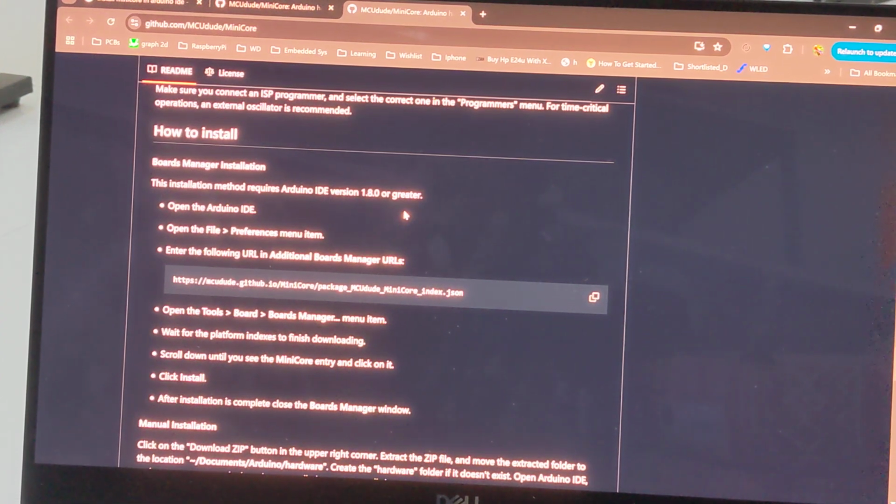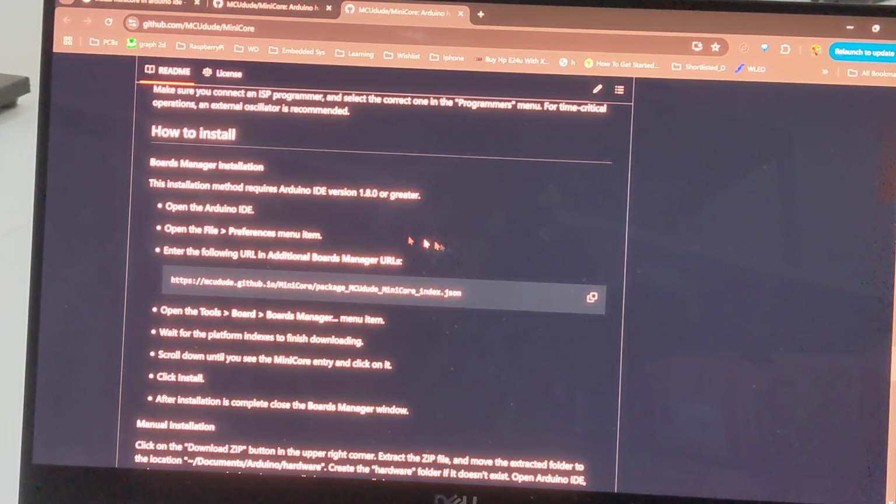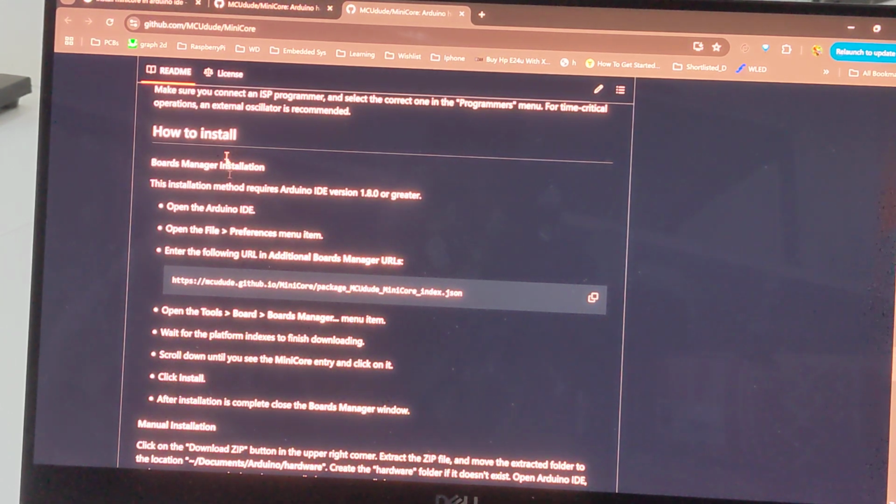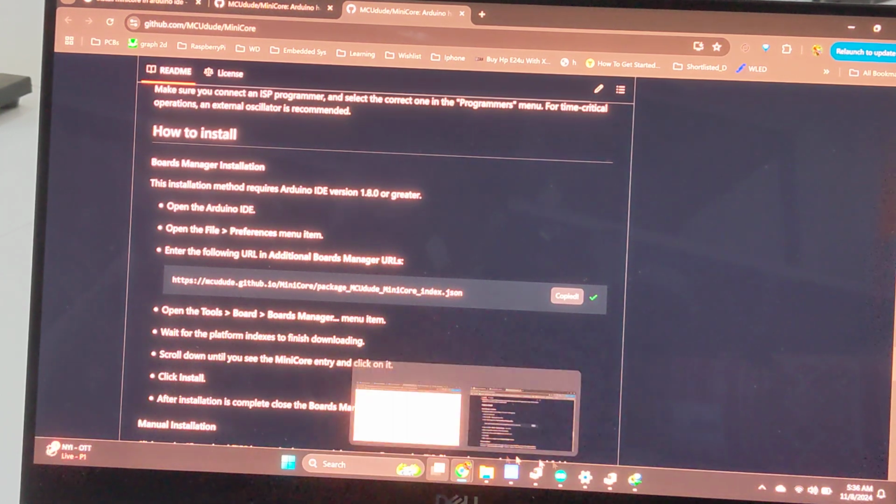Okay, so in order to install MiniCore, which is needed to program the microcontroller onto the board, open Arduino IDE and go to File, Preferences, and you have to copy this code into Preferences. Let me show you how.